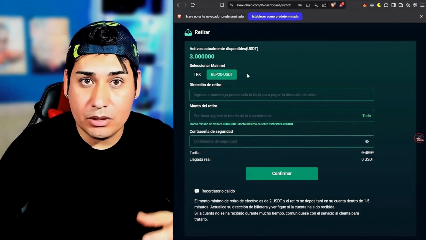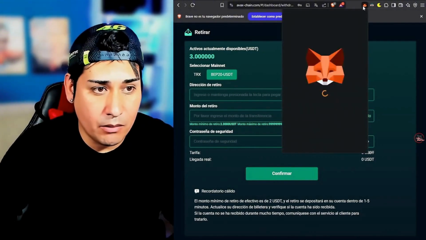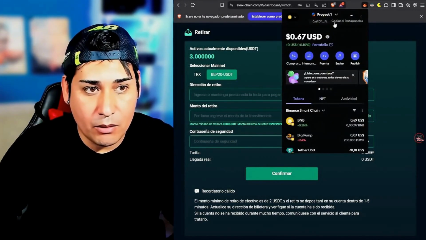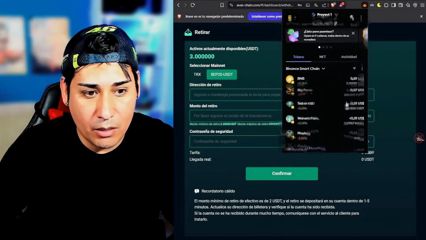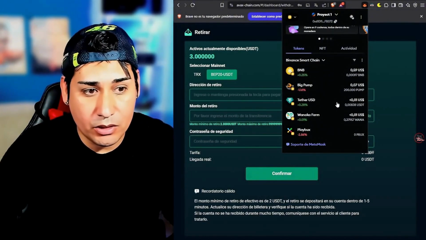If you select the BEP20 USDT wallet, which wallet do I recommend? Go directly to MetaMask. We click on it. I'm going to select, for example, this one here. Give me a moment. I'm going to select this one here. I am going to copy the link. Let's see exactly how much USDT I have. If you notice here, I only have 0.01 USDT, which is practically nothing.